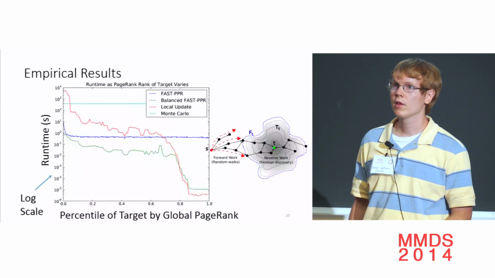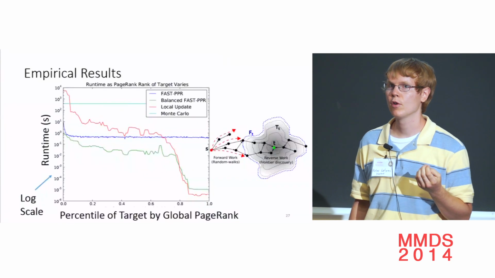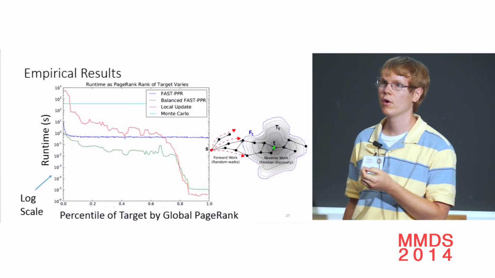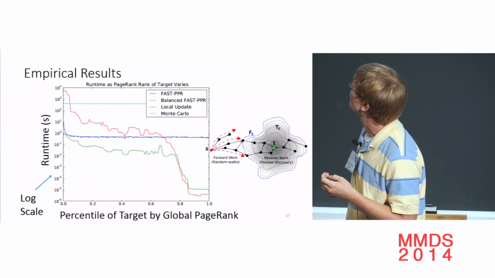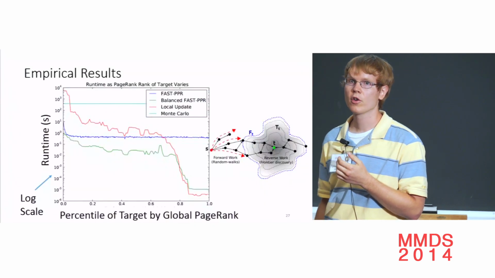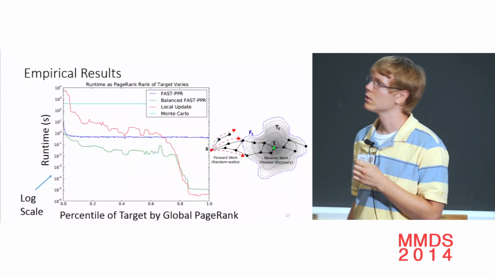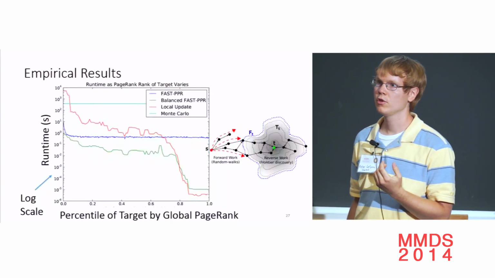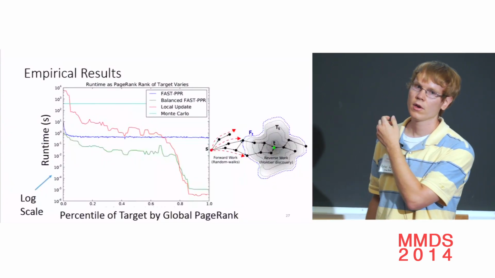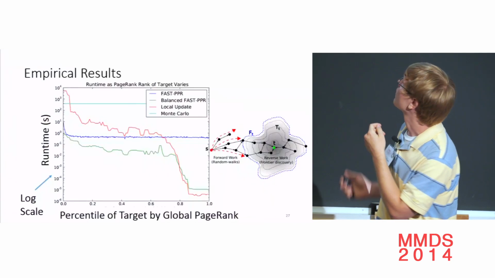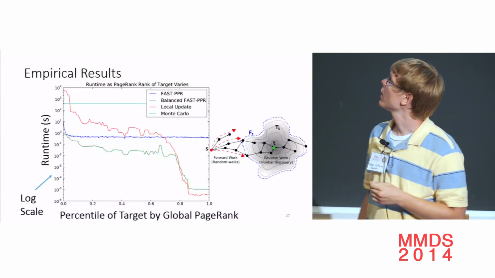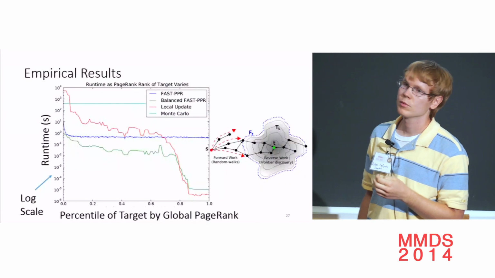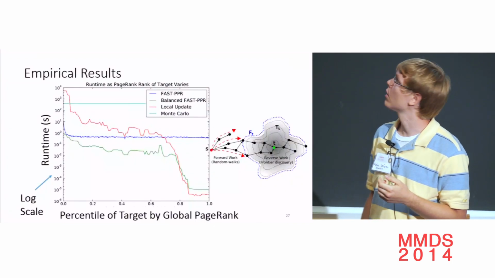The running time depends on the global PageRank of the targets. Like I mentioned, Obama will be slower than a new user with no in-neighbors. So here we sorted all the targets by their global PageRank, and we plotted them left to right. On the left, we have a node like Obama with the highest global PageRank in 2010. And on the right, we have nodes with no in-neighbors at all. And we plot the runtime of these 3 algorithms, plus an improved version of our algorithm.